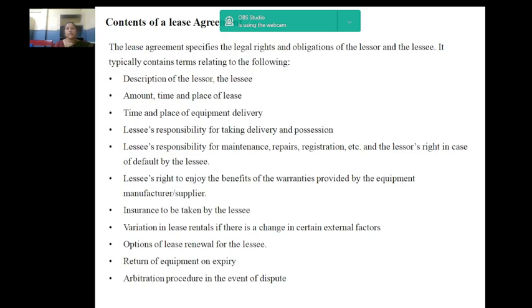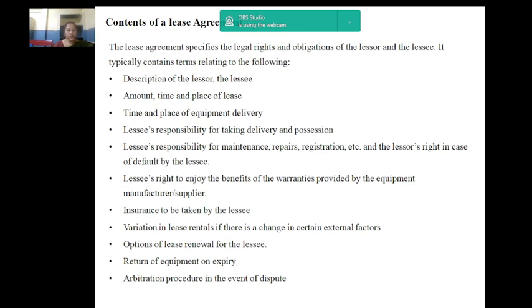Next, we will see what are the contents to be specified in a lease agreement. So, the lease agreement specifies the legal rights and obligations of the lessor and the lessee. It typically contains terms relating to the following contents. Number 1, description of the lessor as well as the lessee. Number 2, amount, time and place of lease should be mentioned. Number 3, time and place of equipment delivery should be specified.